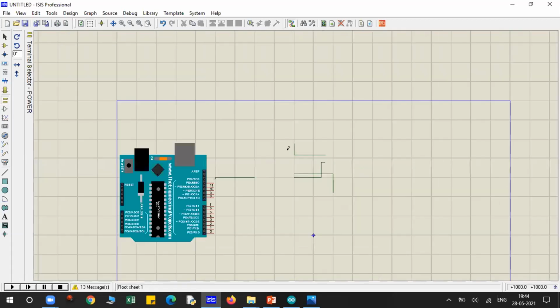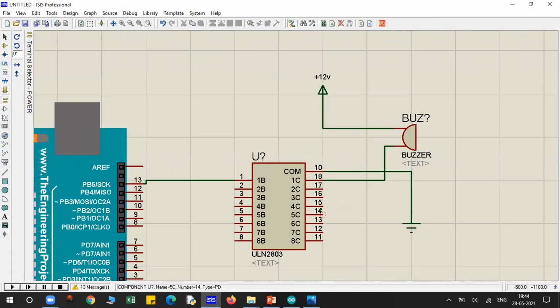Okay, guys. So now let me just quickly tell you about this IC. You don't have to learn more about this IC, because when you use the buzzer in practice, you will simply add the buzzer points with the Arduino directly. You don't need this Darlington IC in practice. You will get a simple buzzer with 2 points, with 2 wires, and you have to connect those wires simply with the Arduino or with the supply.